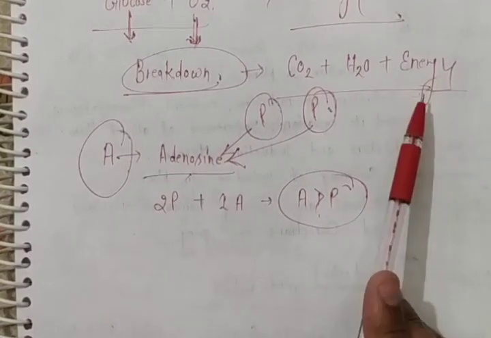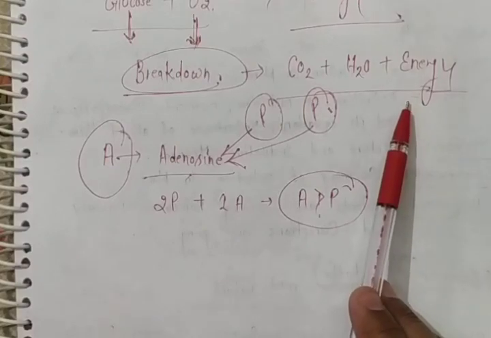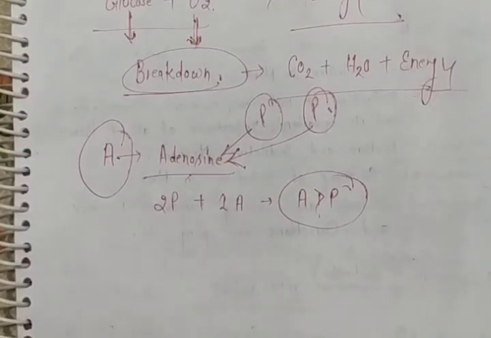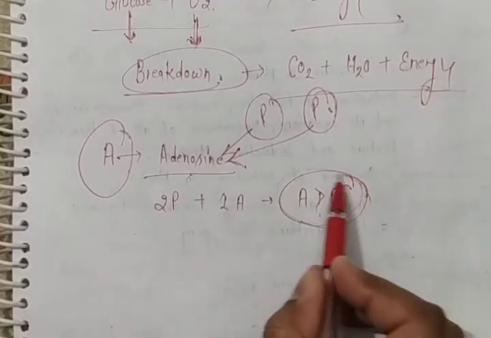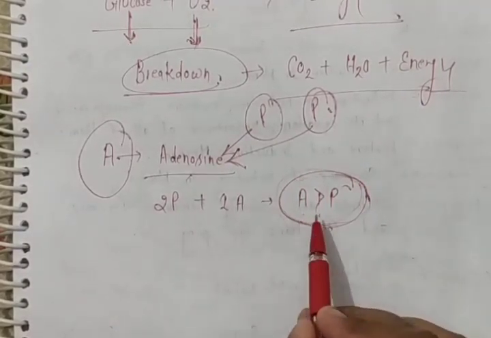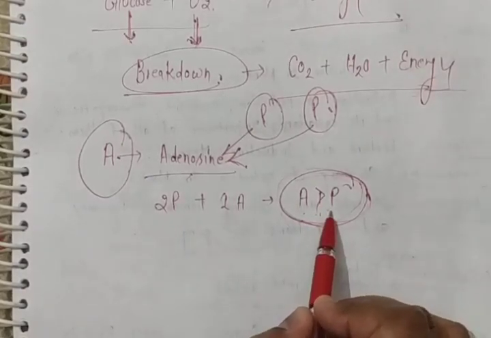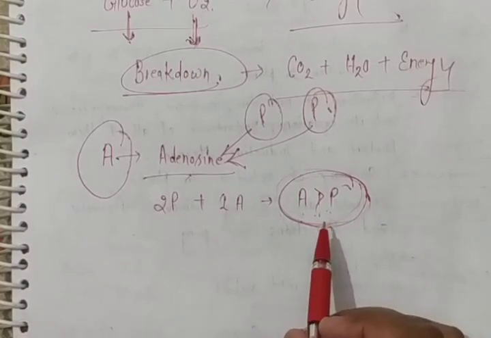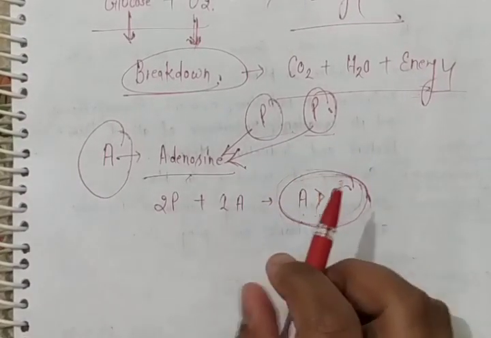But what happens when energy forms in the mitochondria? Saving of energy is also very required for the next work, because for every work and every function of our body we need energy. When this ADP, adenosine diphosphate, forms in our cell organelles with the help of mitochondria or other cell organelles, then as I told you, a lot of phosphate molecules are present there.